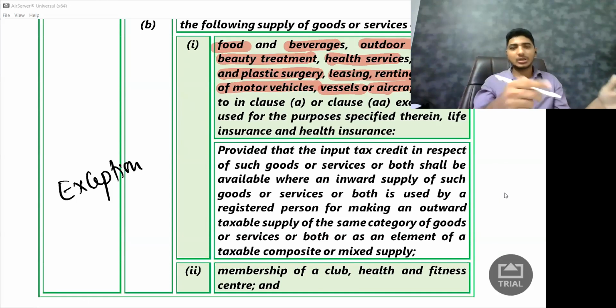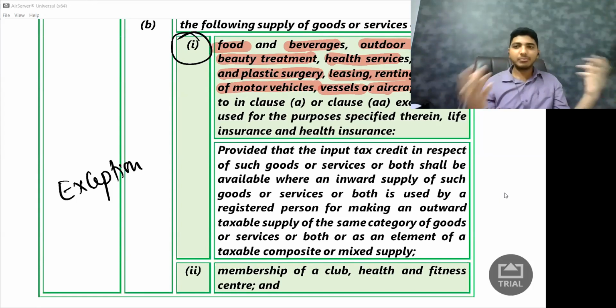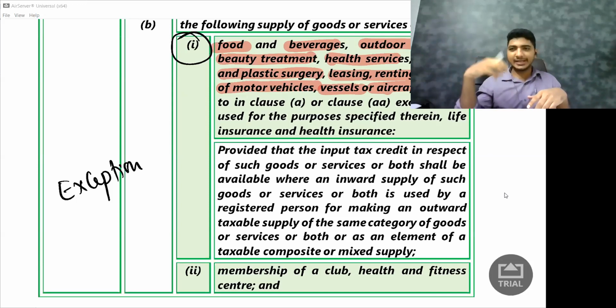But if you directly look at this particular clause, what does it say? It says on food you will not get the credit. So if I'm a bakery guy, if I'm purchasing biscuit and selling biscuit, so they're saying on purchasing biscuit you will not get the credit. If that is the case, then the bakery guy will suffer. So they added this exception and they said, if you're purchasing any item for further sale, you will get the credit. But if you're purchasing an item for self-consumption, that is opening the biscuit packet and eating, I will not get the credit. Very simple. So if I'm purchasing food and beverages, further supplying, I'll get the credit.